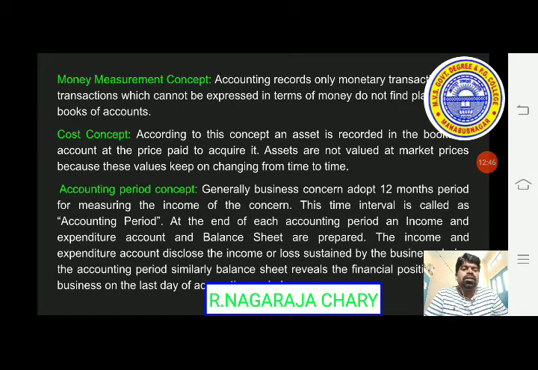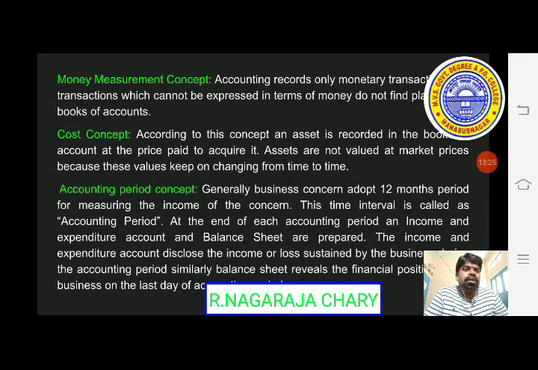The financial year commences from April 1st and ends with March 31st of the next year. Whatever 12 months period commences with April 1st of the present year and ends with March 31st of the following year is known as the accounting period. Generally, the profit is to be calculated based on the period.